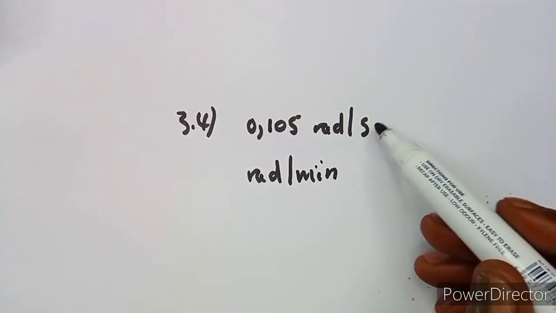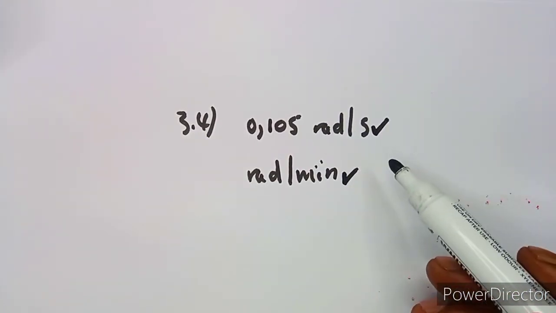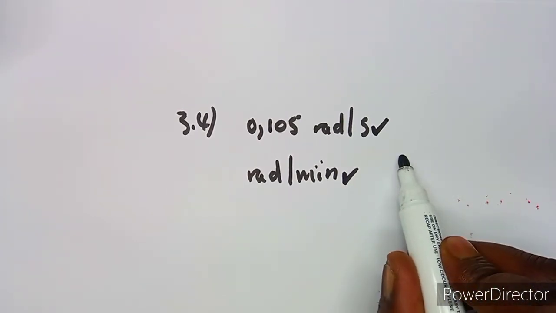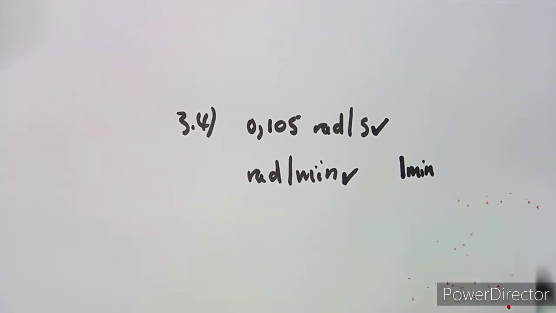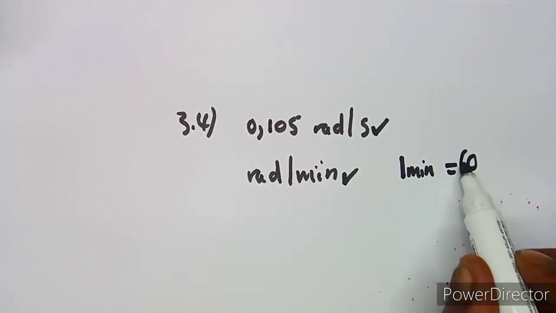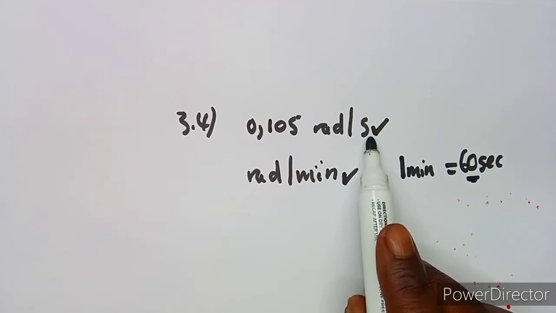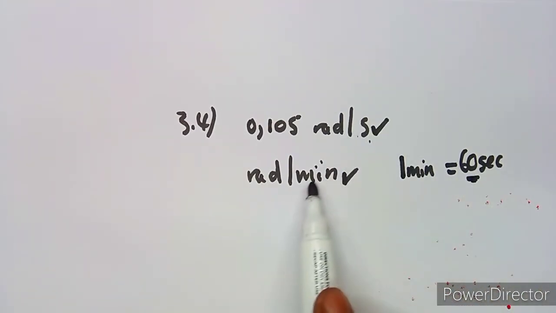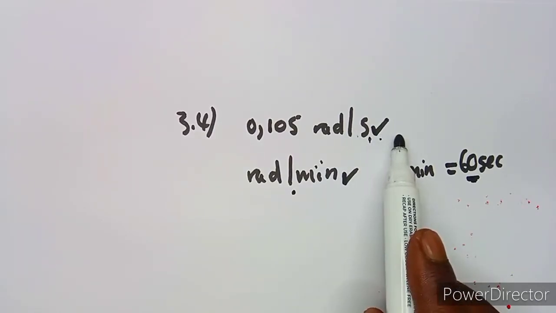So you just ask yourself the relationship between a second and a minute. In a minute we have 60 seconds, and that is where we can take our relationship. So if we have 60 seconds, we can just multiply to convert to per minute. So this is going to be rad per minute.